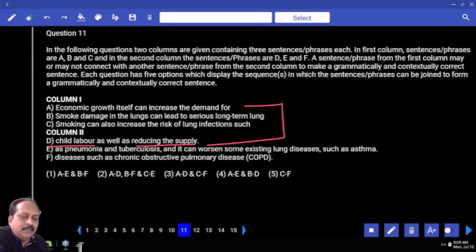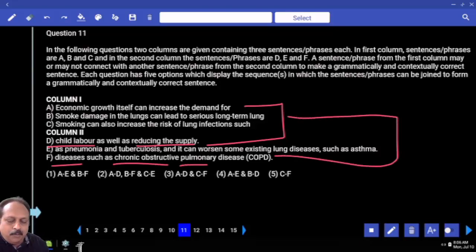Smoke damage in the lungs can lead to serious long-term lung. What is the next word you can think of? Lung diseases, such as they have listed out. Beyond any doubt, B, F, one pair. Smoking can also increase the risk of lung infections such as. What is the continuity clue for you? Such as. Previous one, lung diseases. Continuity is always important. You can consider B and C, and such as. Where do we have it? E. Which option says this combination? A, D, B, F. Is it the second option?